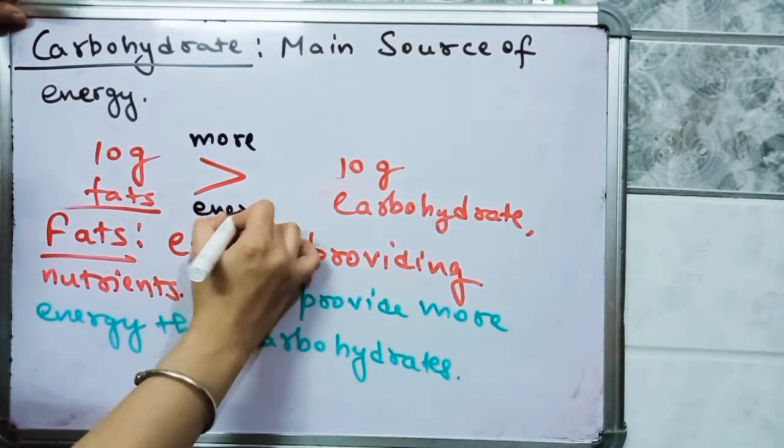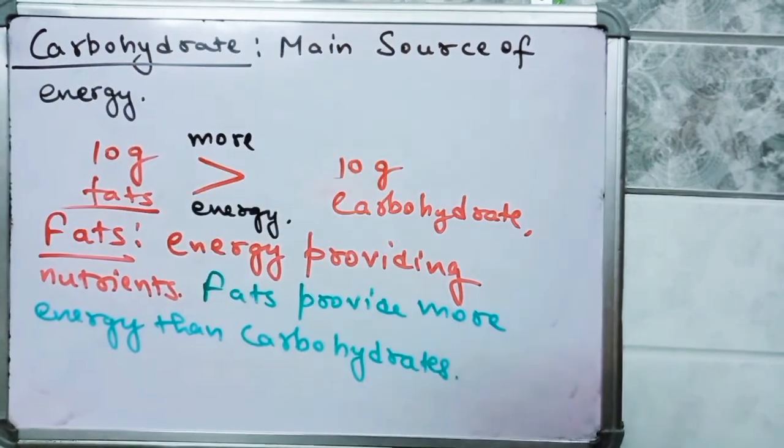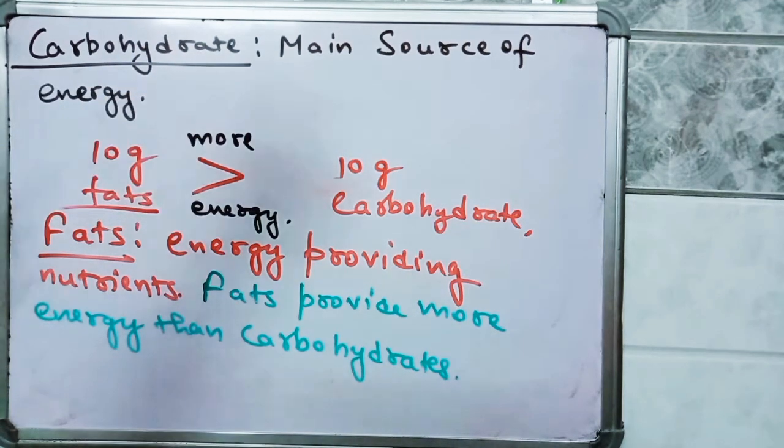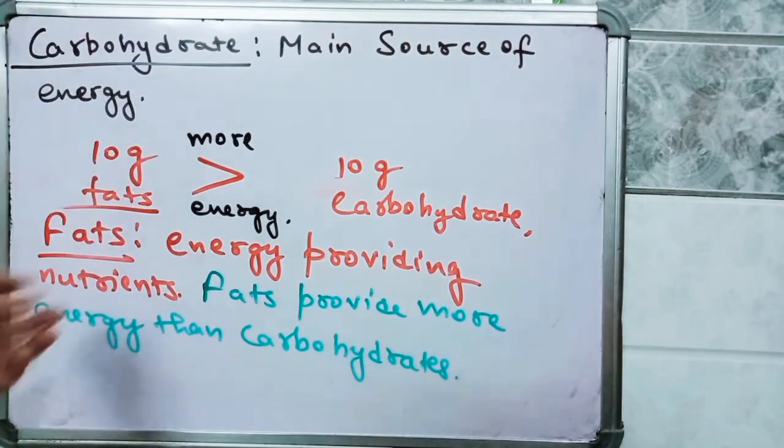Fat will provide you more energy, but our body takes energy from the carbohydrate. It is the main source of energy. For example, suppose fat is present and carbohydrate is present in our body. Firstly, our body will utilize carbohydrate to produce energy. If carbohydrate is not present in sufficient amount, then our body will take energy from the fats. So carbohydrate and fats, these two are energy providing nutrients for our body.